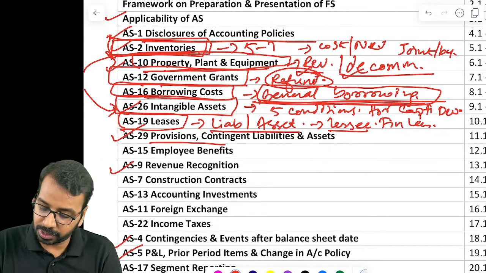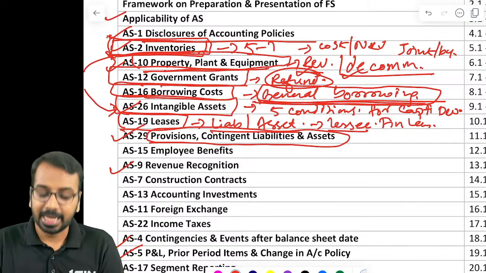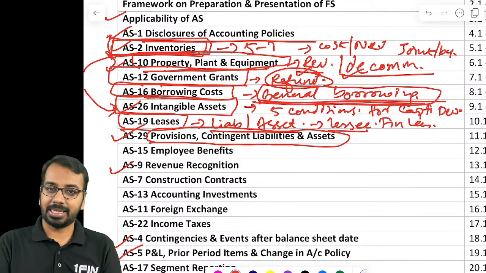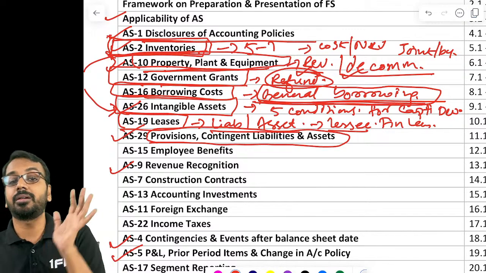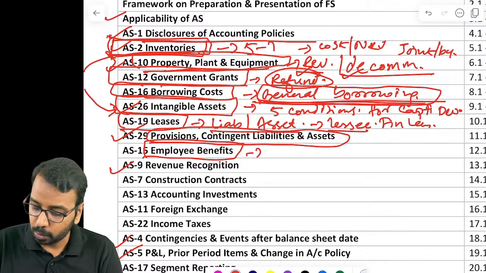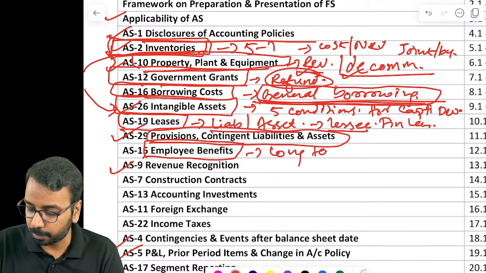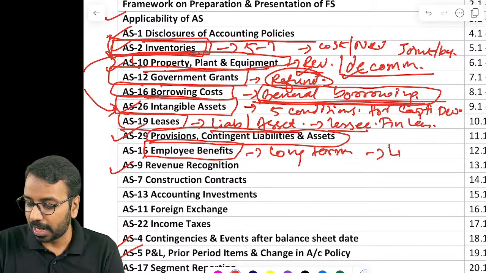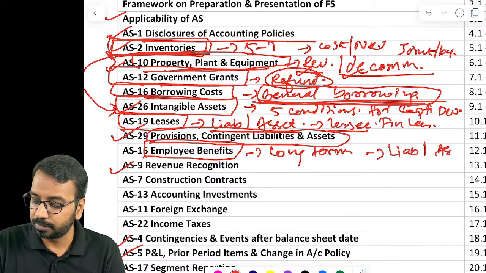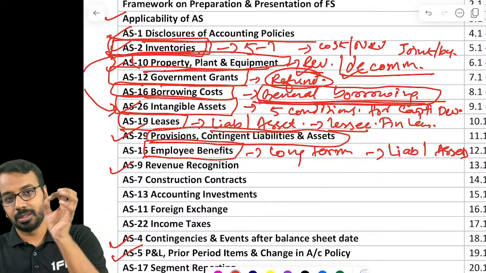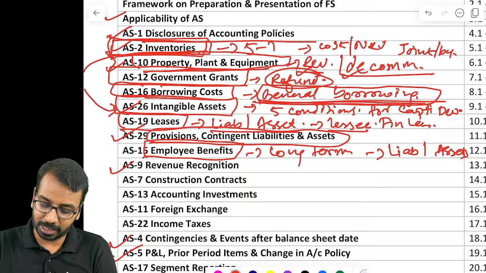Then when it comes to provisions, contingent liabilities and assets, remember the definitions of provisions, contingent liability, contingent assets, and remember the accounting treatment. Okay, that is more than sufficient. When it comes to employee benefits, most important is your long-term employee benefit plans, how to calculate the liability, how to calculate the assets, and the current service cost that has to go to the P&L. So that is what is important.